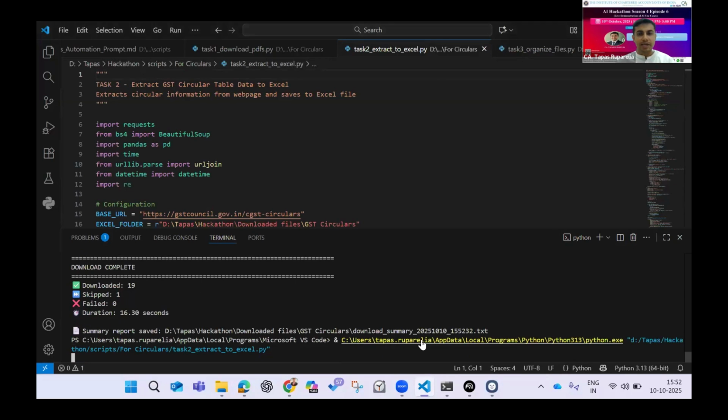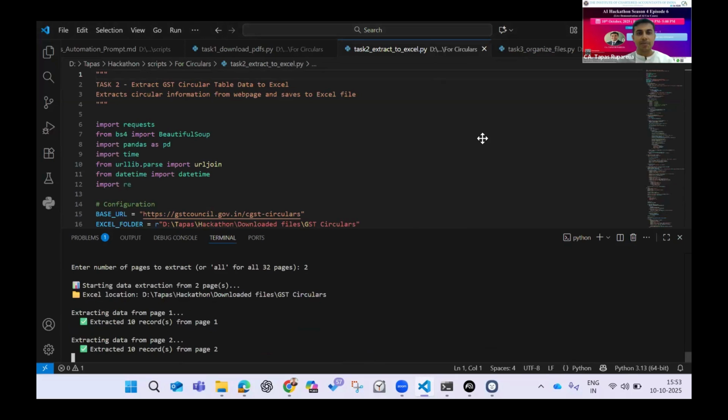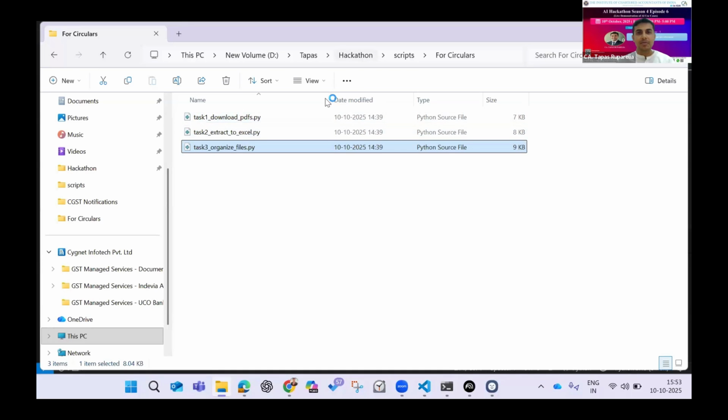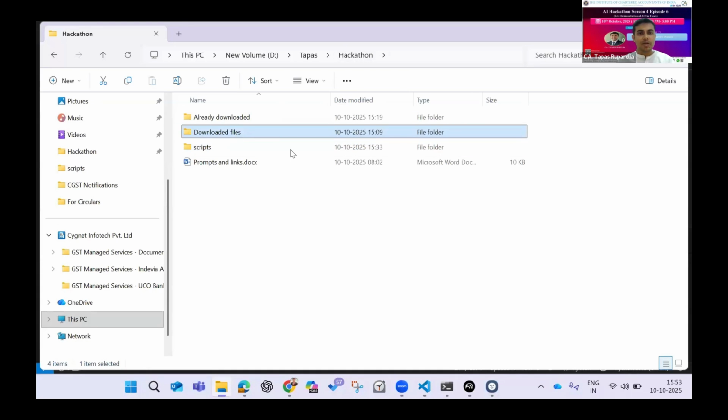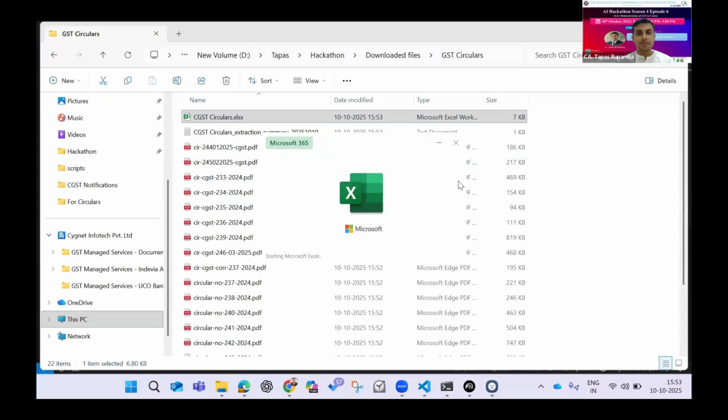So I'll run the second script, which will again ask me the number of pages that I would want to extract. And I will say 2 pages. So it has extracted the first page and it has extracted the second page. If I come back to my original folder, to the downloaded files and GST circular, we can see here that an Excel file has been downloaded. It is taking a moment to open.